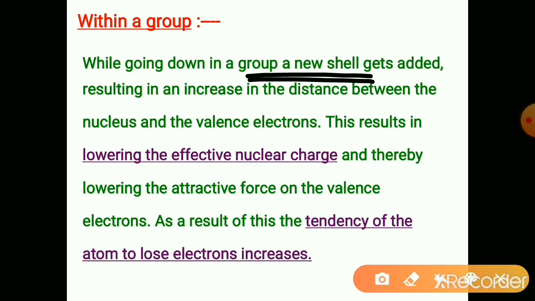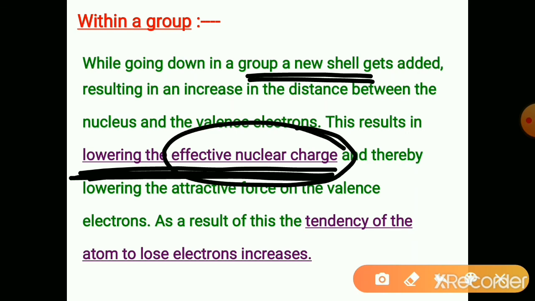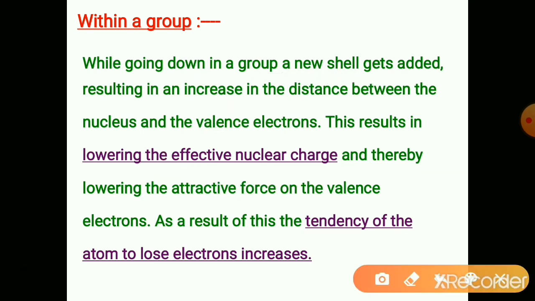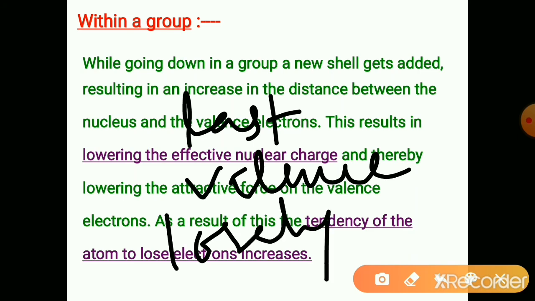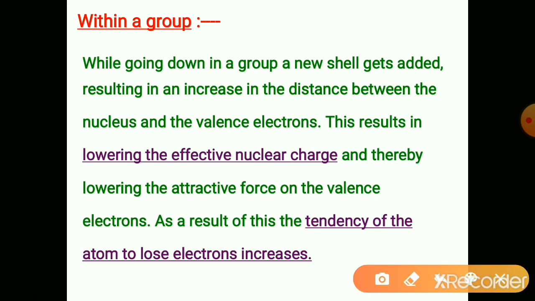So as the atomic size increases down the group, the effective nuclear charge decreases. And as the effective nuclear charge decreases, the last electrons, that are the valence electrons, are loosely held. They are not tightly held to the nucleus.